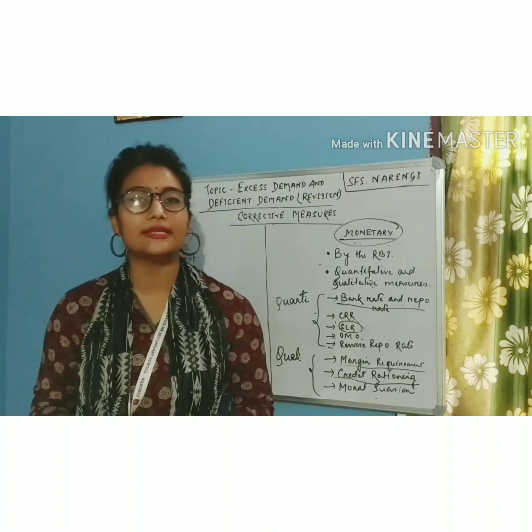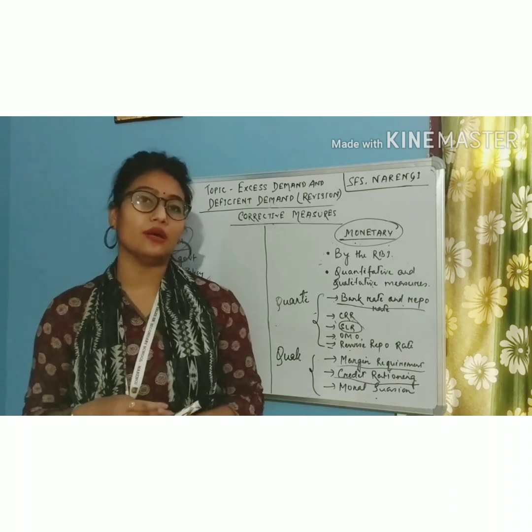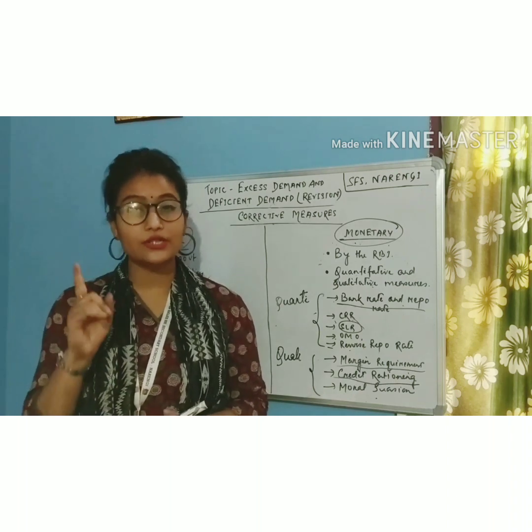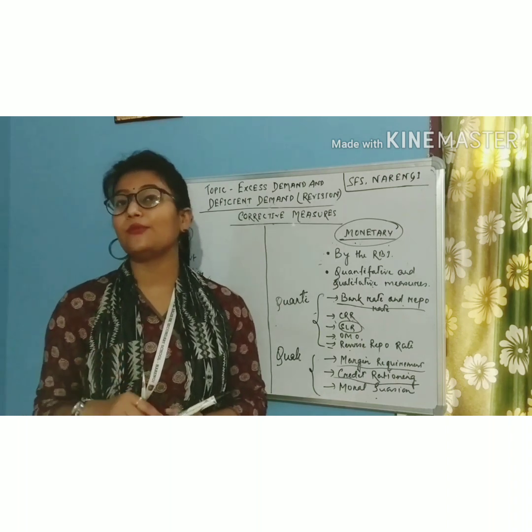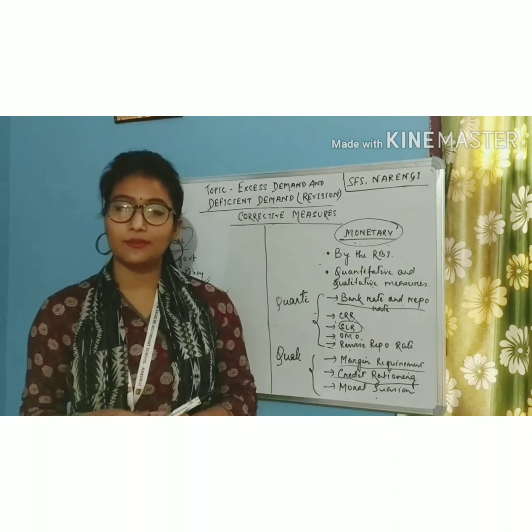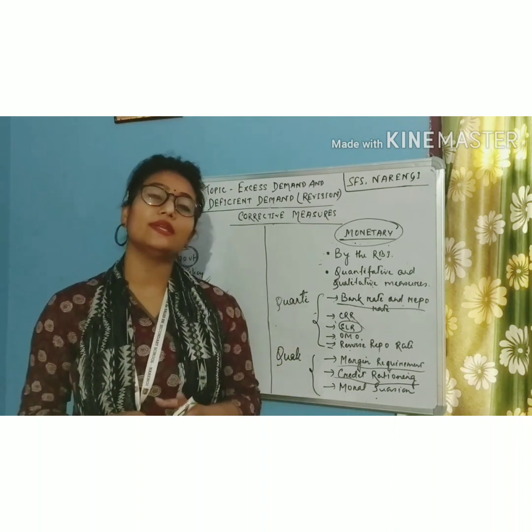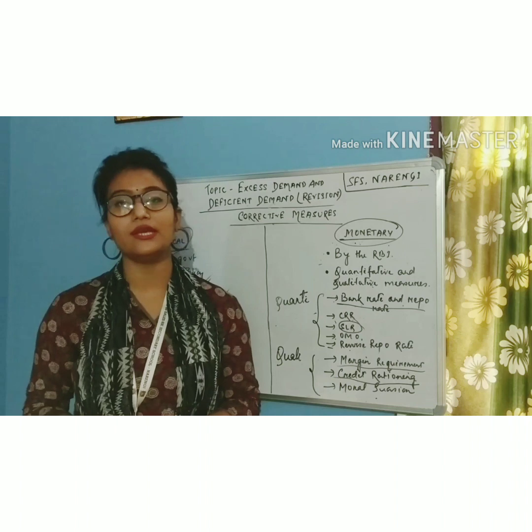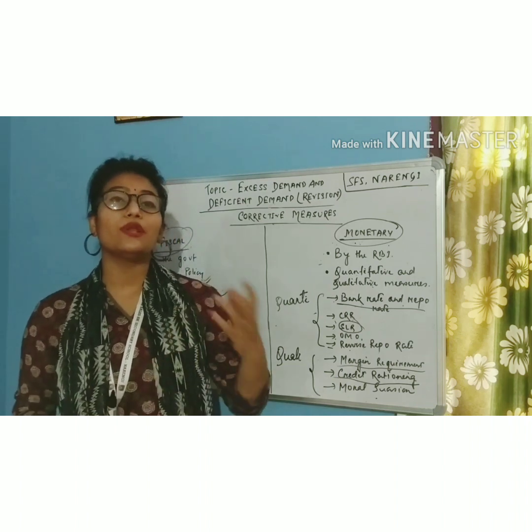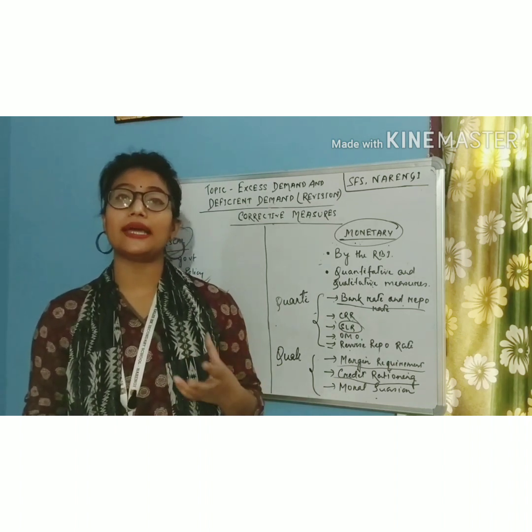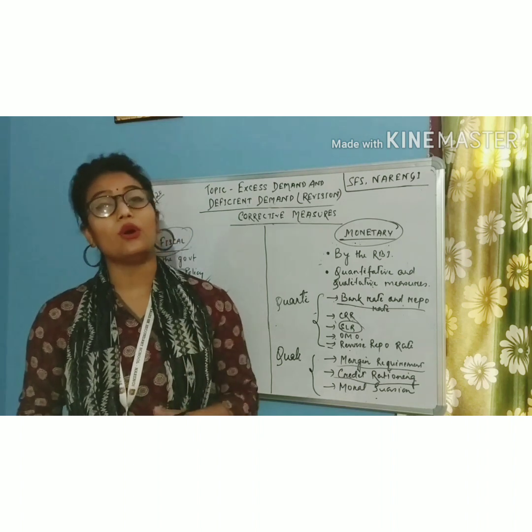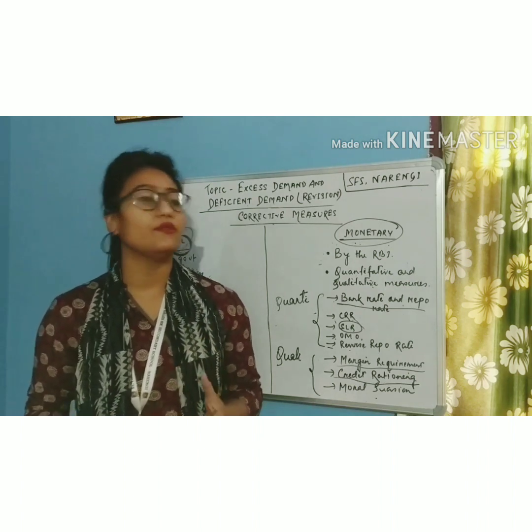Two very important concepts, students, which I would like to brush up. The first one is full employment equilibrium and underemployment equilibrium, and the second one is voluntary and involuntary unemployment. So full employment equilibrium refers to the attainment of equilibrium where all the resources in the economy are fully utilized.